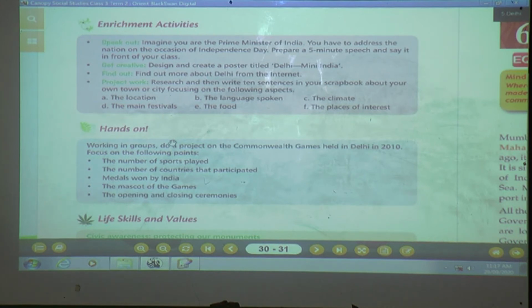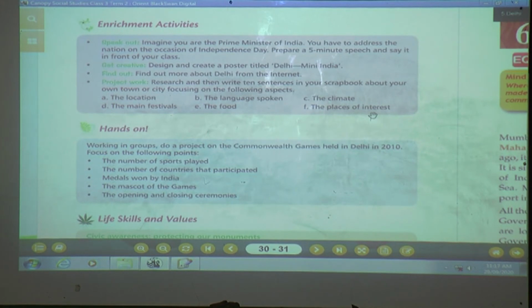which festivals are celebrated in your town or city, the food, which food is famous, and the interesting places you can visit. Like you have learned in the Delhi part, you can visit so many tourist attractions. You can see the Red Fort, Lal Qila, Jama Masjid. Yes, so many places of worship you can also visit. Akshardham Temple, Jama Masjid. Yes, so many tourist attractions. In the same way, in your city or town, you have places you can visit,